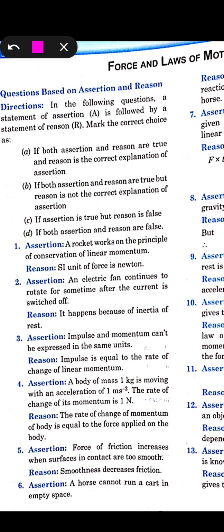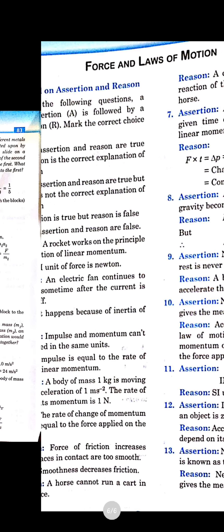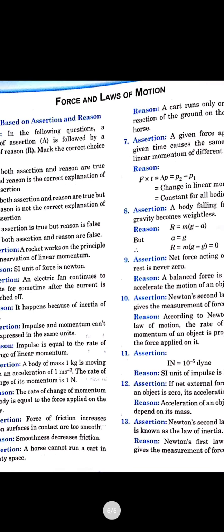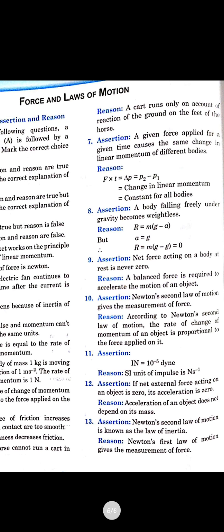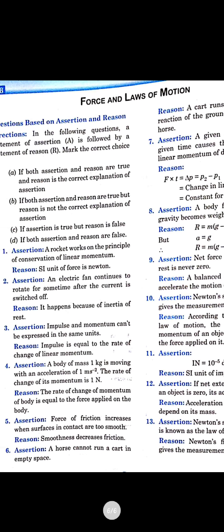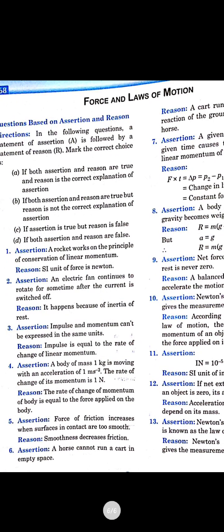Now the next one: a horse cannot run a cart in empty space. The reason given is that the cart runs only on account of the reaction of the ground on the feet of the horse. That is the correct one. The horse cannot run a cart in empty space because there should be friction between the horse's feet and the ground.